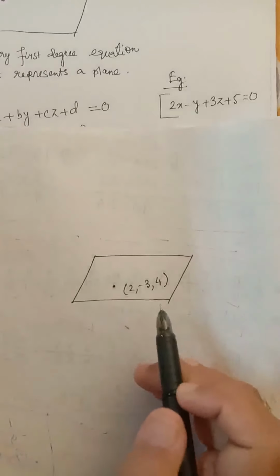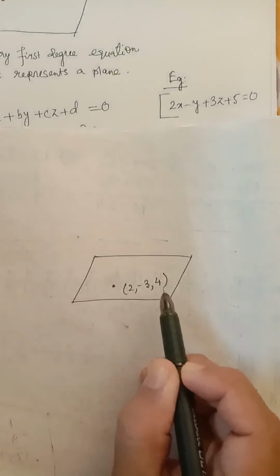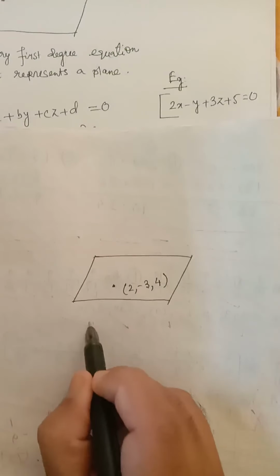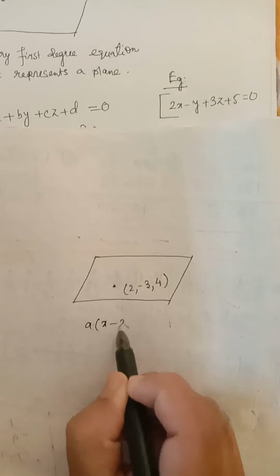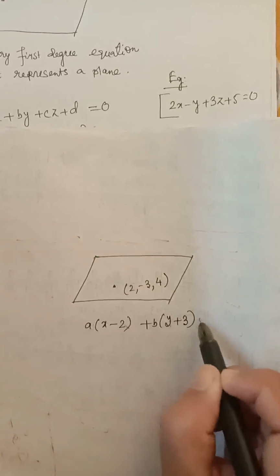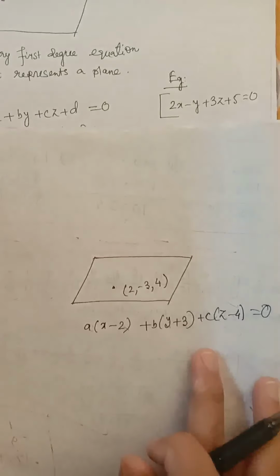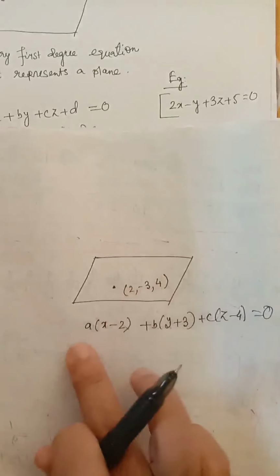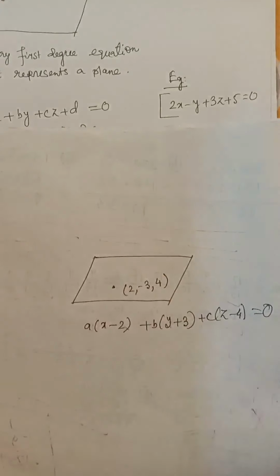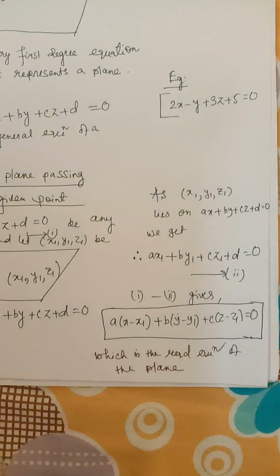Now suppose we have to write the equation of a plane which passes through 2, minus 3, 4. Then we will write the equation of the plane in this way. A into x minus 2 plus b into y plus 3 plus c into z minus 4 is equal to 0. So the equation of a plane through the point 2, minus 3, 4 we will write in this way using this theorem. Here I have taken one question.